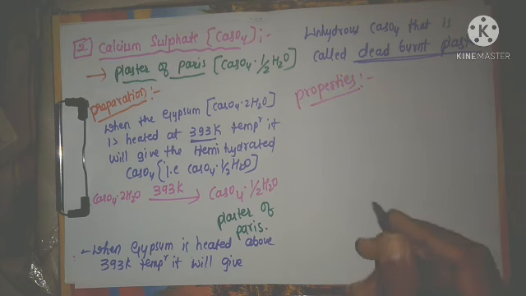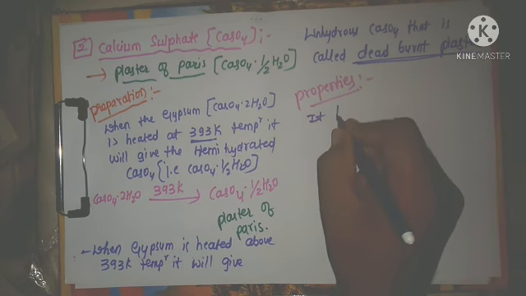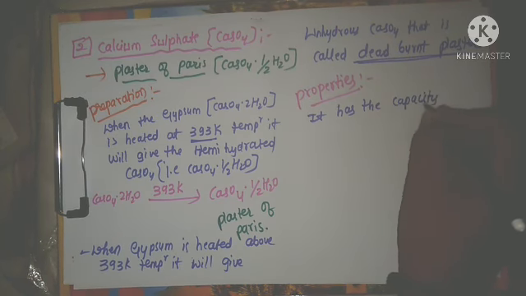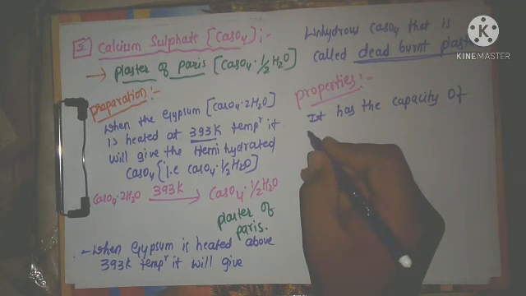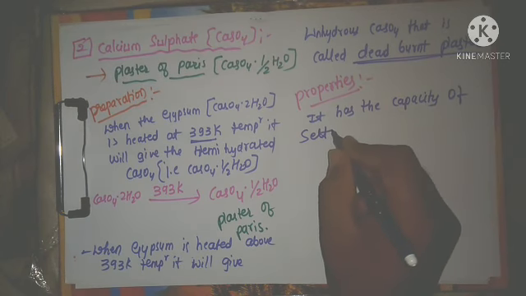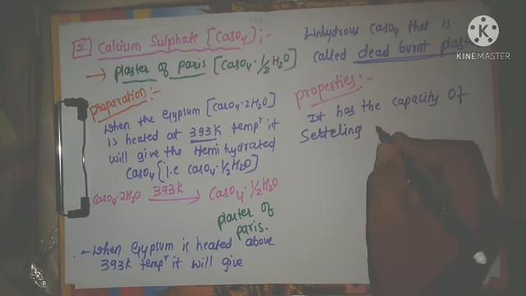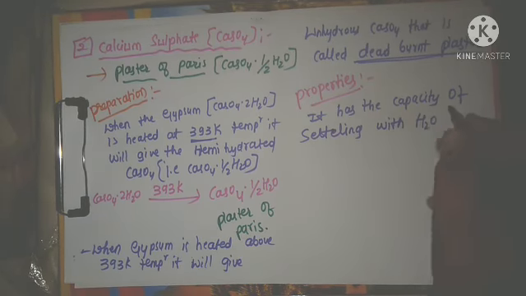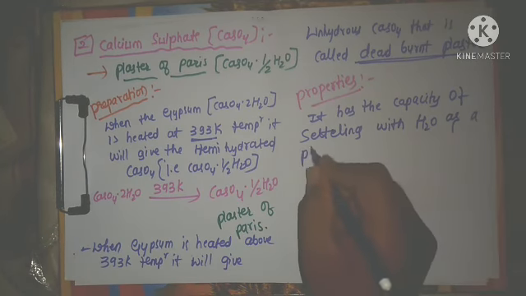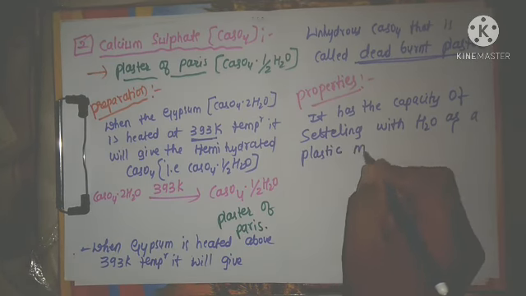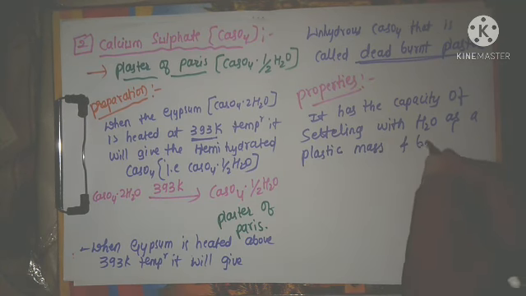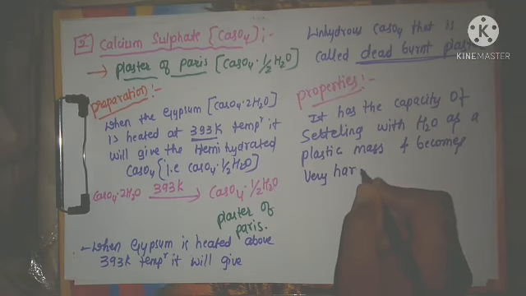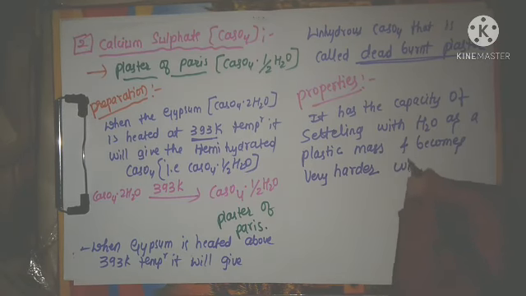What is that? It has the capacity of settling with water as a plastic mass and becomes very harder within 5 minutes only.